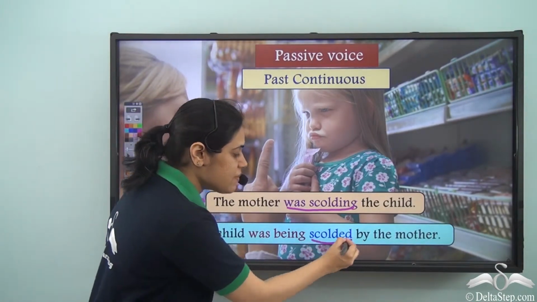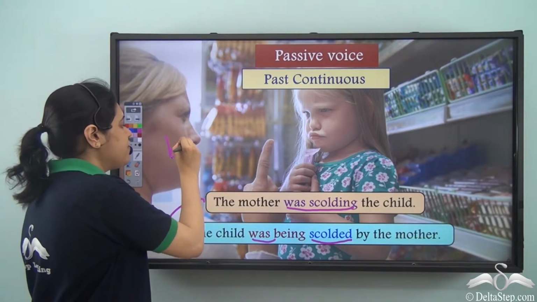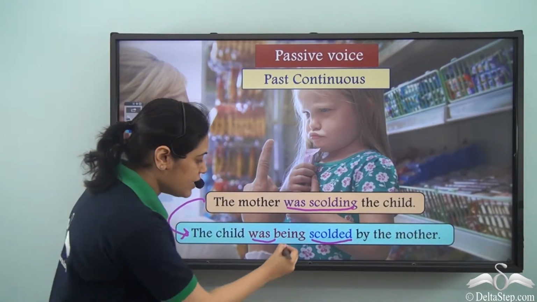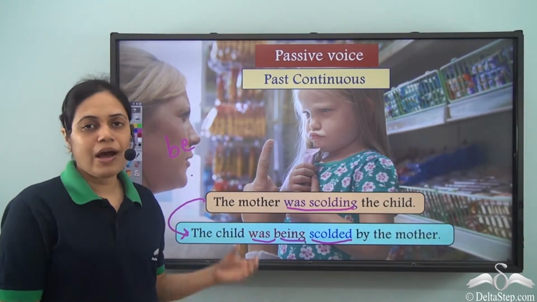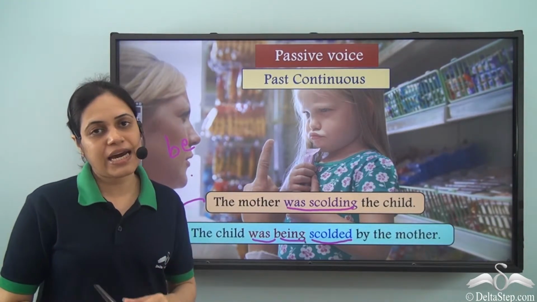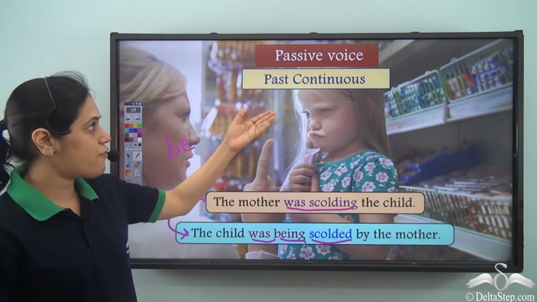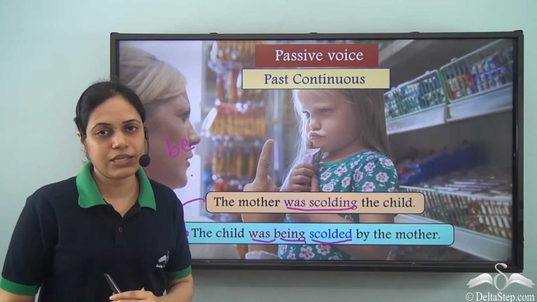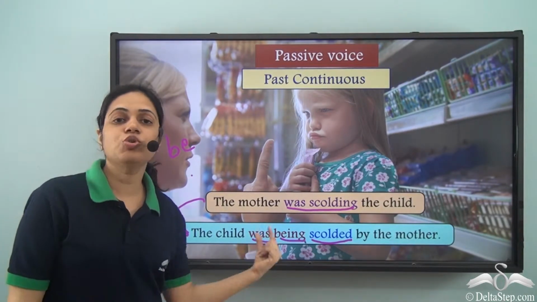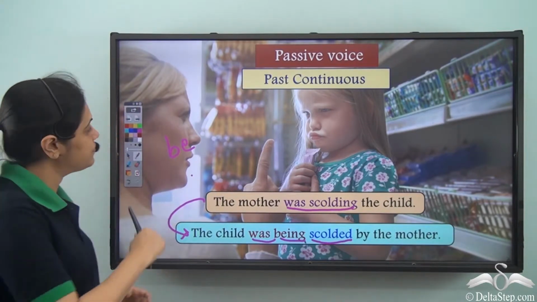Now scolded is the main verb. Was is a helping verb. It is a form of be verb. Being is another form of be verb, and it is also a helping verb. So there are two be verbs which are acting as helping verbs, one after the other. So for forming passive voice from past continuous, we need two be verbs, one after the other, as helping verbs.